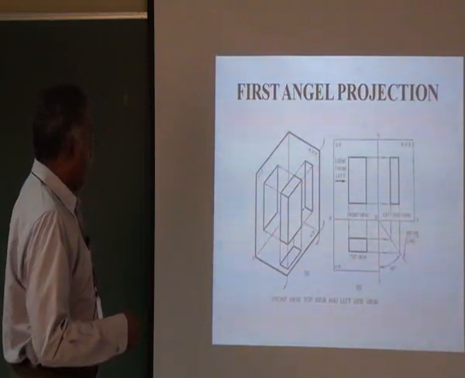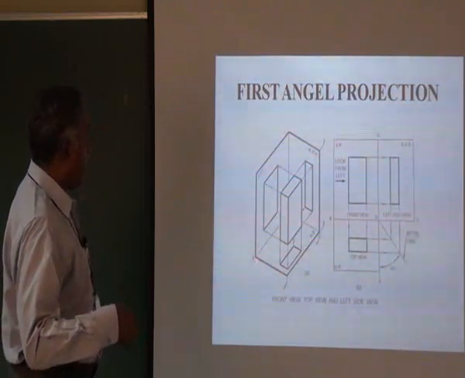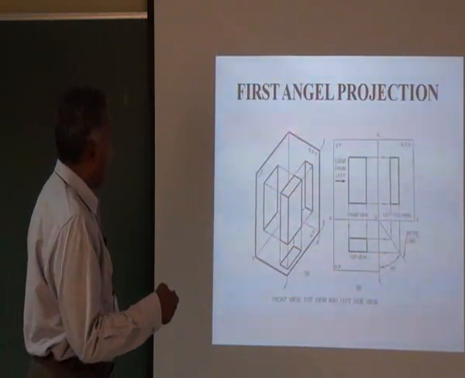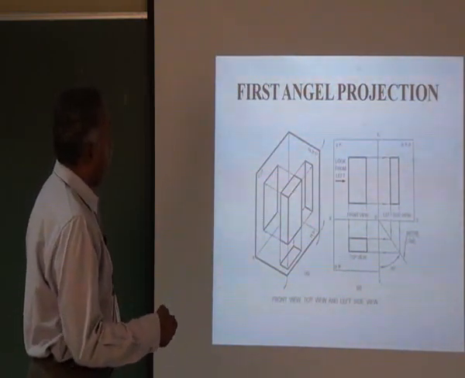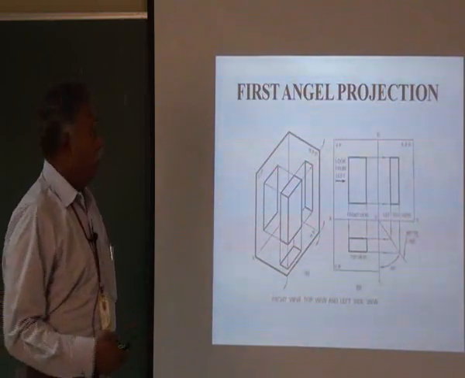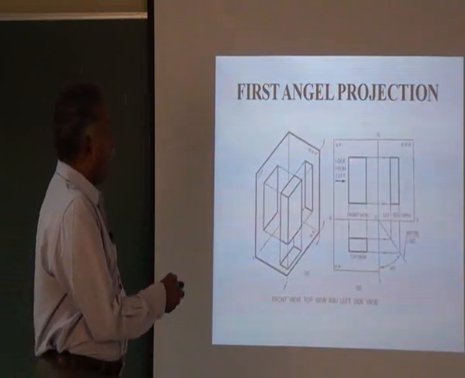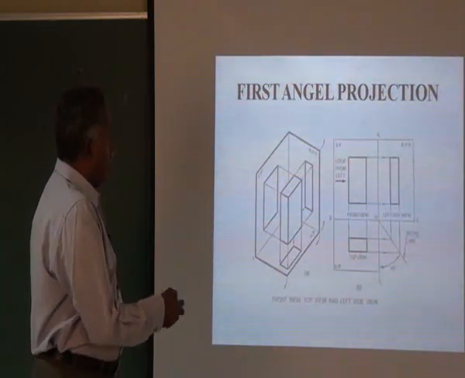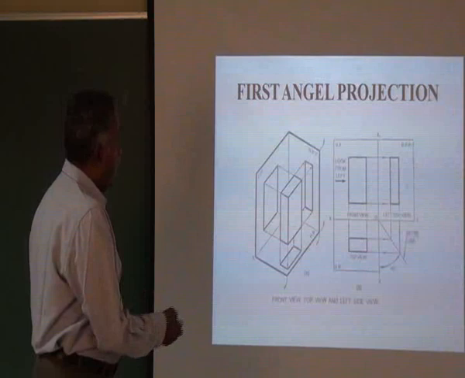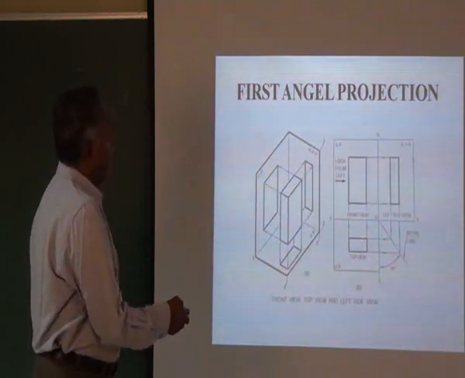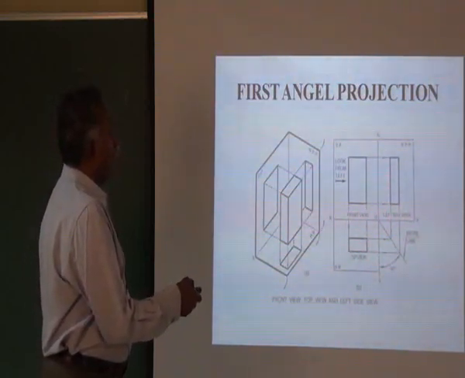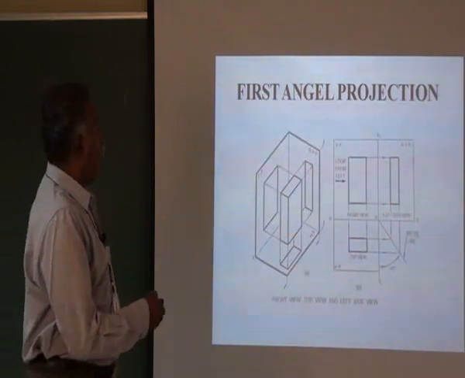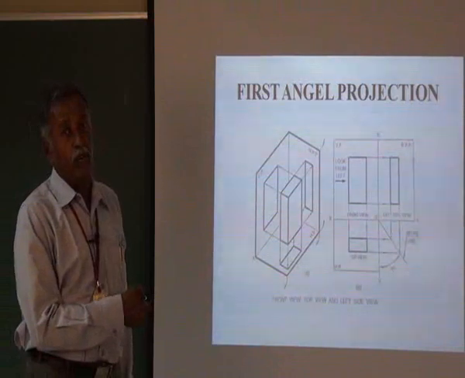And in the side view, left hand side view, observer here, object here. So you have to keep necessarily the profile plane on the right hand side. So the views are coming like this. The front view on the vertical plane comes like this. The top view, by rotating 90 degrees, you get it here, and the left hand side view, you get it on the right side of this. So this is the projection, the first angle projection.